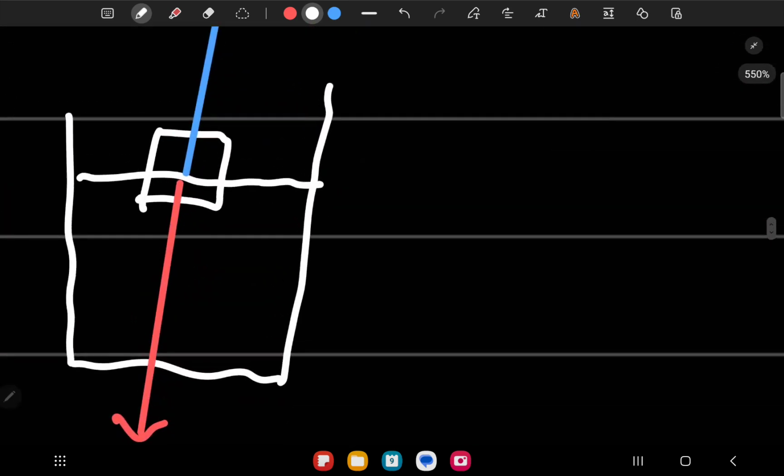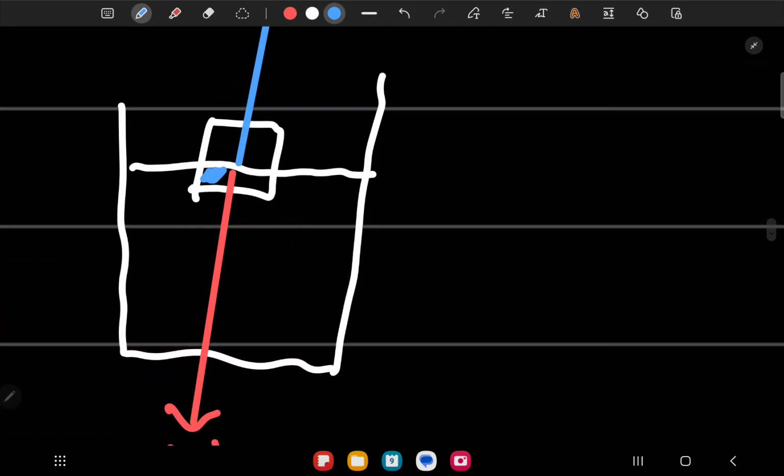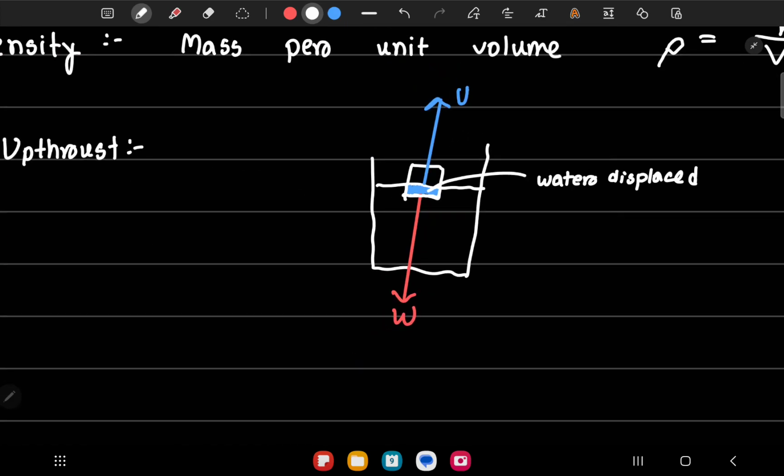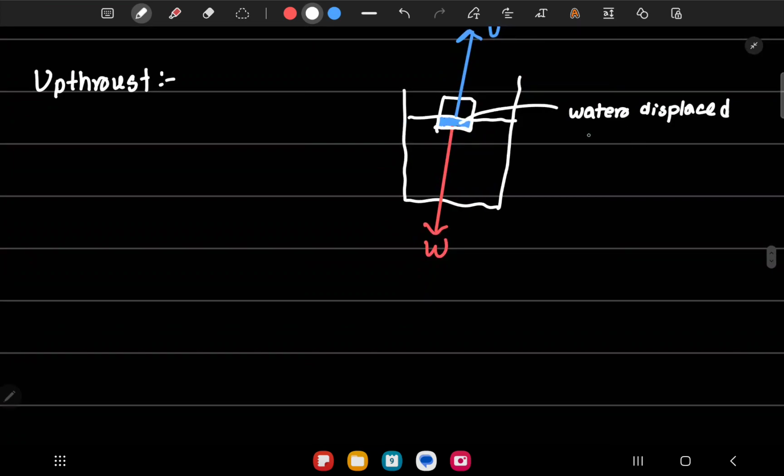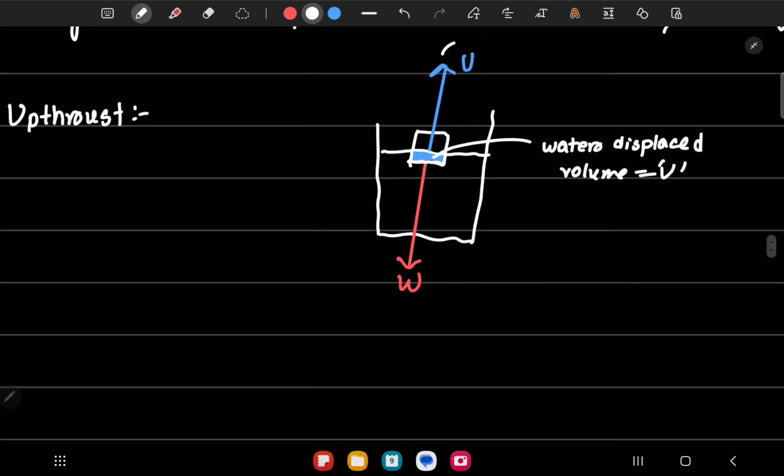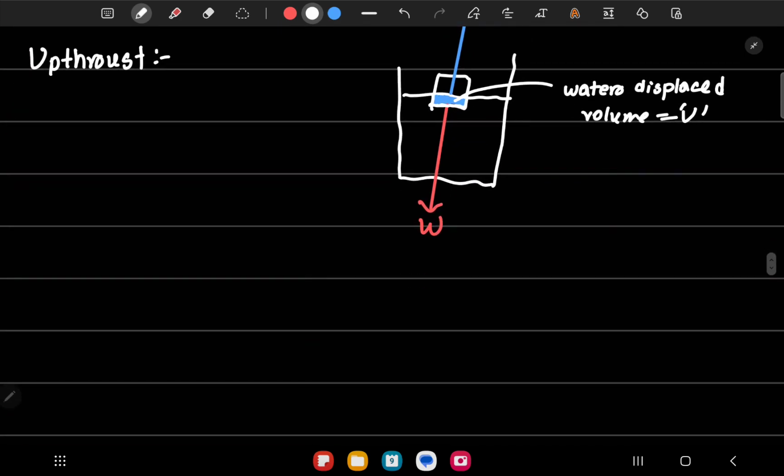So for this ice cube, this is the amount of water that it moved away. Before the ice was here, this place was filled with water. But now since the ice is here, it removes the water that was in this blue region. That is the water displaced. We can find its volume V. Using that, we can find the mass or weight of water that was displaced. Since upthrust is a force, it would be the weight of water displaced.